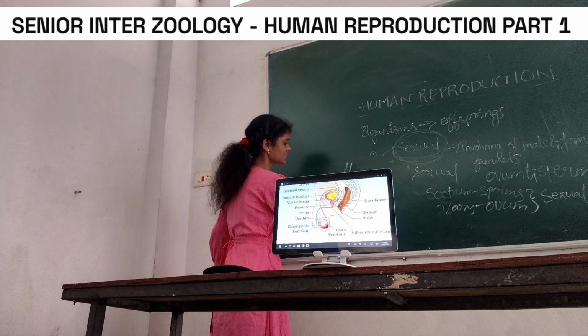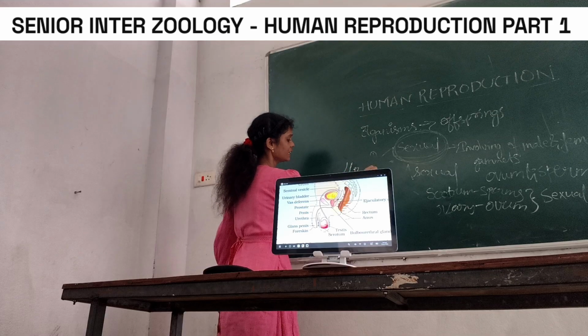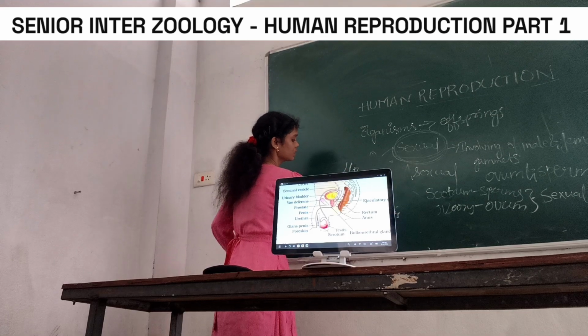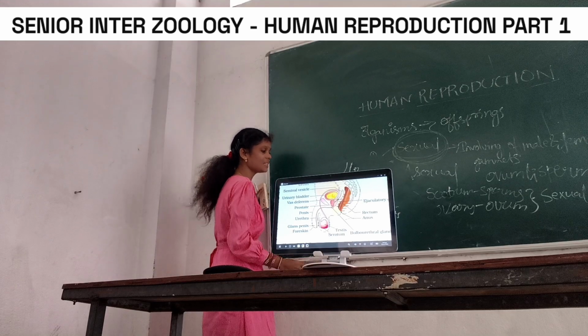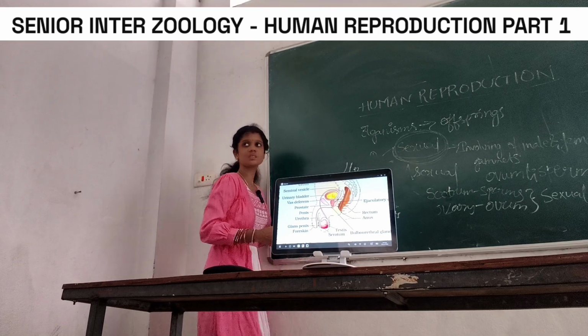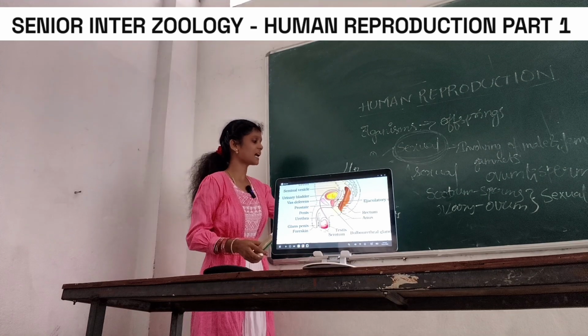This is the penis and this is the glans penis. At the front of the male organ, the penis swells, and that is known as the glans penis.